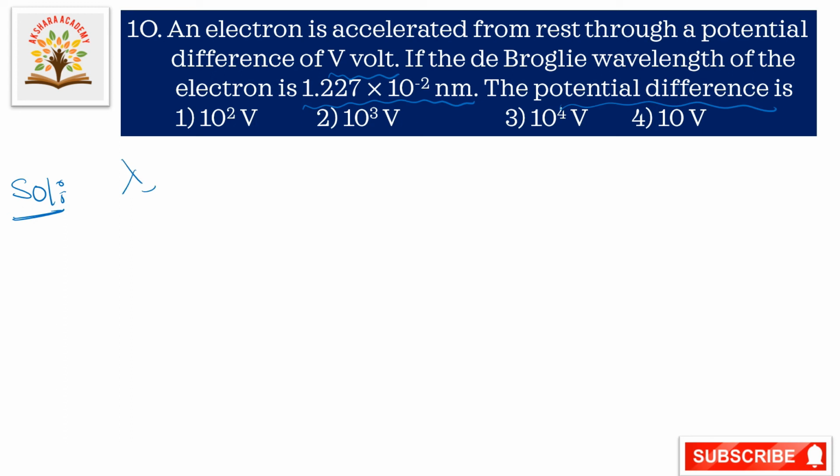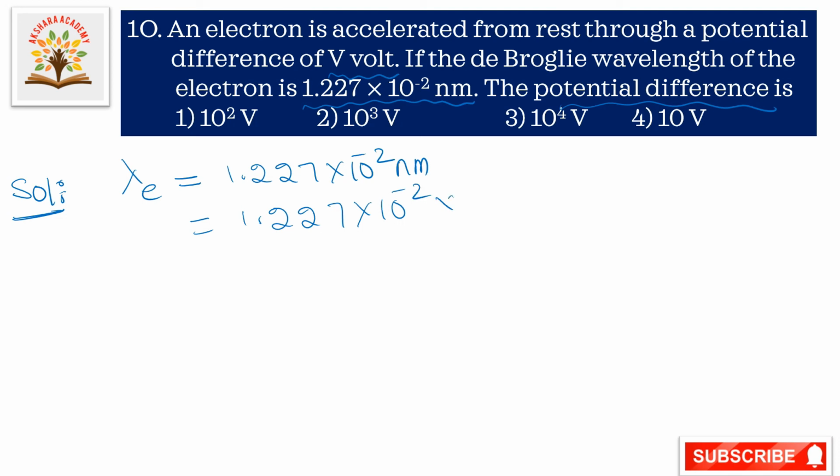They have given the electron wavelength as 1.227 into 10 to the power of minus 2 nanometers. Converting nanometers to meters, 1.227 into 10 to the power of minus 2 into 10 to the power of minus 9, that is equal to 1.227 into 10 to the power of minus 11 meters. Now we have to calculate the potential difference.